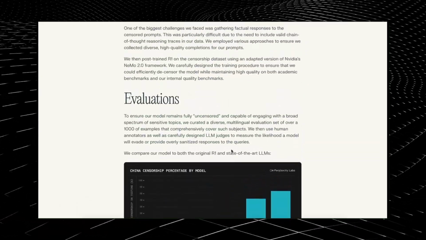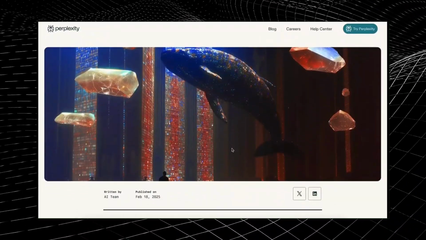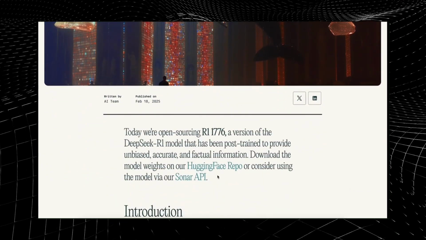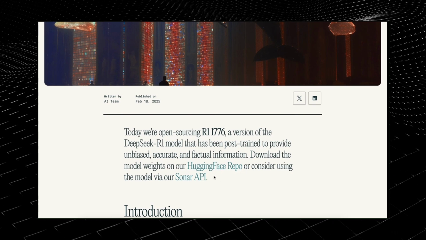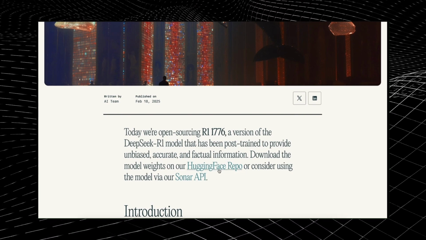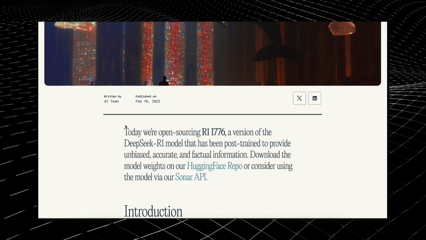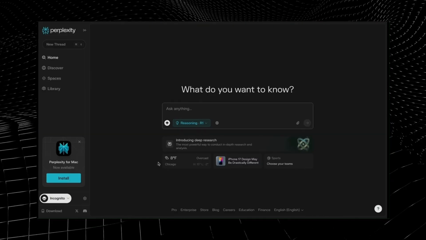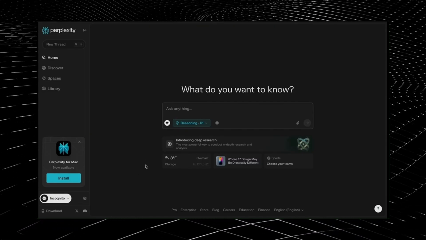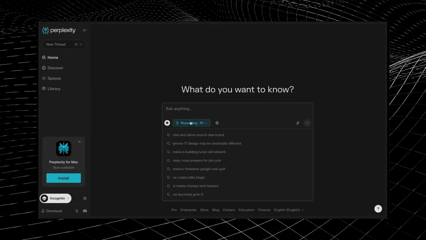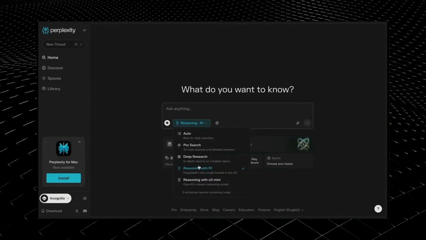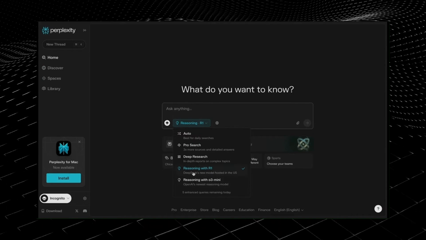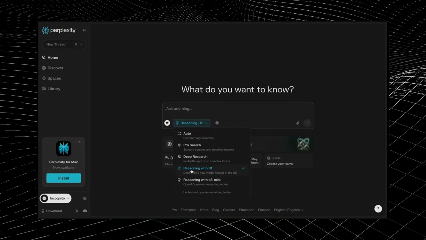The model is available on Hugging Face, which means that you can run it and use it accordingly if you have the resources, because this is the whole 671B model, which makes it great. I would have liked some distilled models as well, but this is also fine. You can try this model out for free on Perplexity itself. You can just go there, and you'll see this option to use the reasoning with R1, and this will use the same model which they have open-sourced.